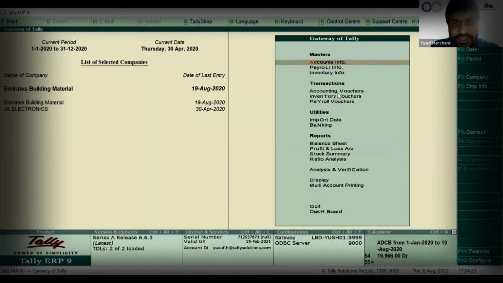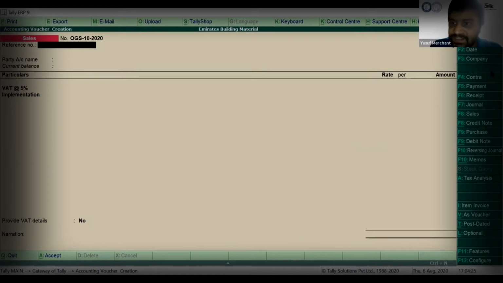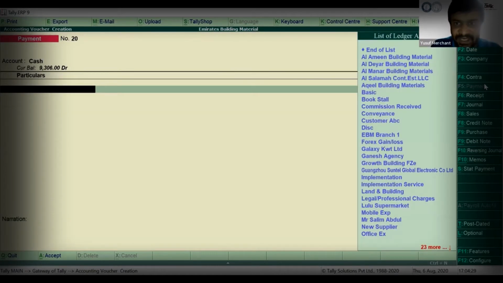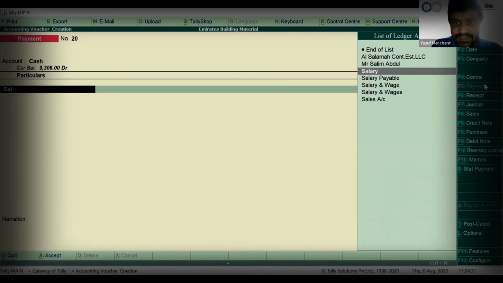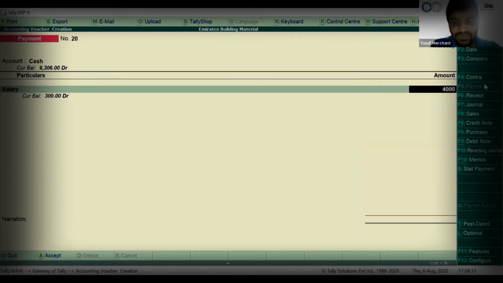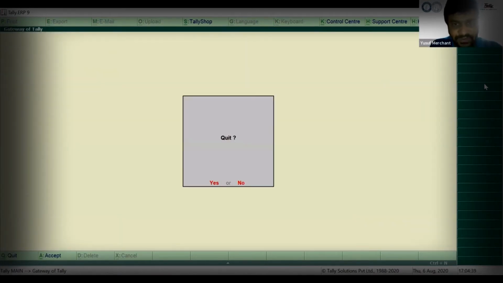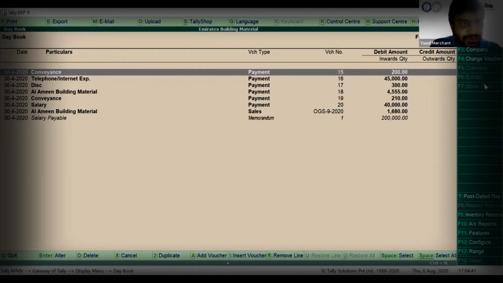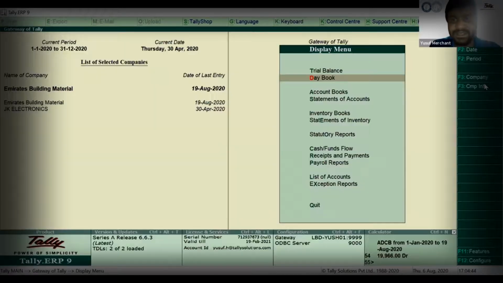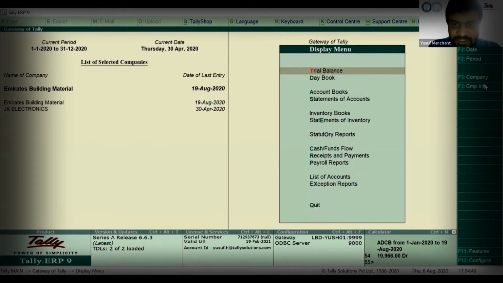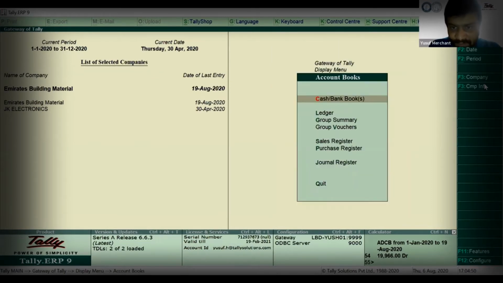Now what I'll do is I'll do a transaction of salary. Say I'll click on Payment. I'll do it via cash and say salary. Say if I do 40,000 of the salary and I save this, yeah, payment, salary is done. Now I'll just show you how the report will work.